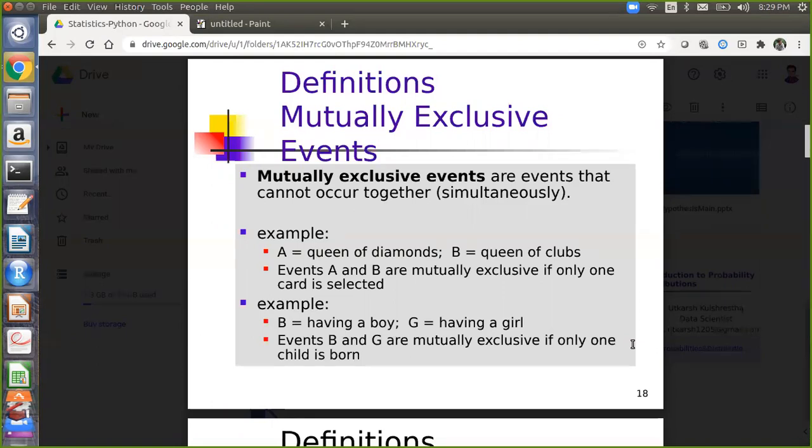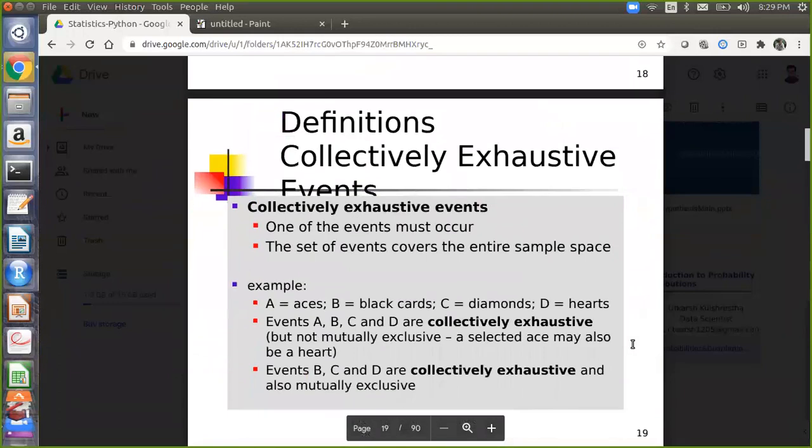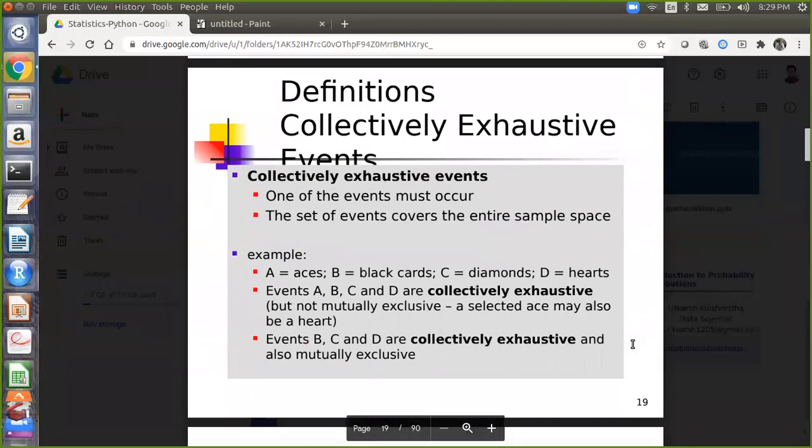Now, another type of events are collectively exhaustive events. The definition for collectively exhaustive events is: one of the events must occur, and the set of events covers the entire sample space. Remember, one of the events must occur, the set of events covers the entire sample space. So the example is event A is aces. I have to withdraw a card. B is equal to black card, C is equal to diamonds, and D is equal to hearts.